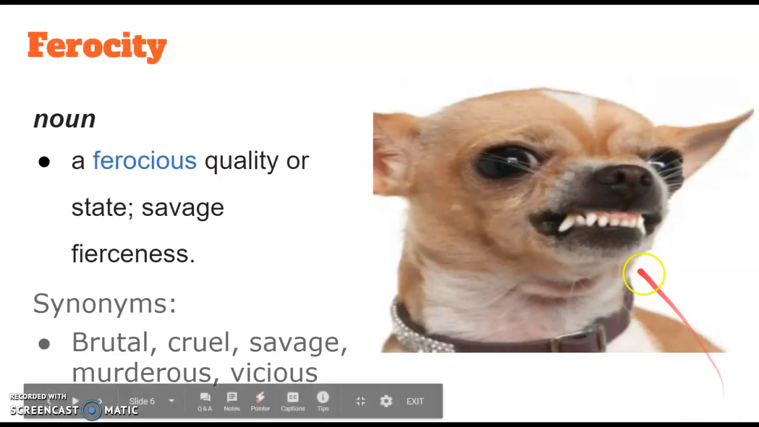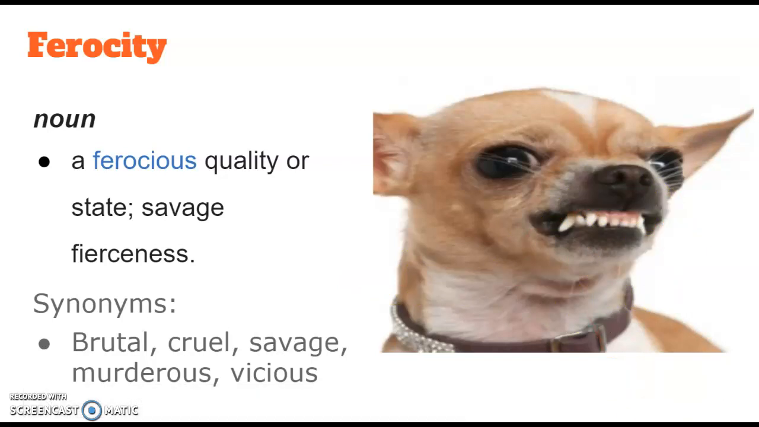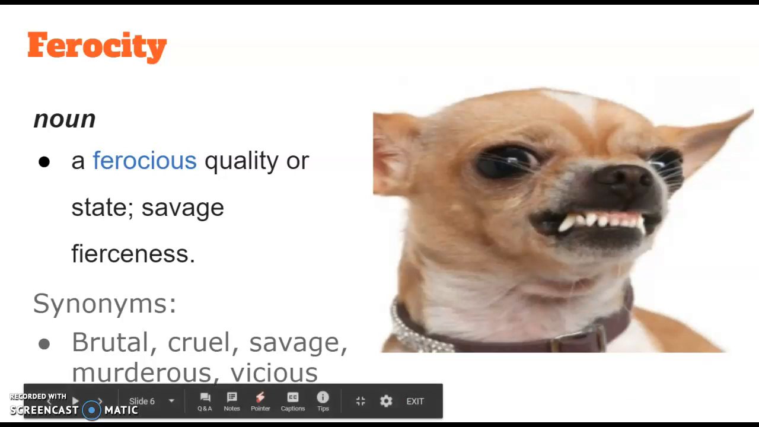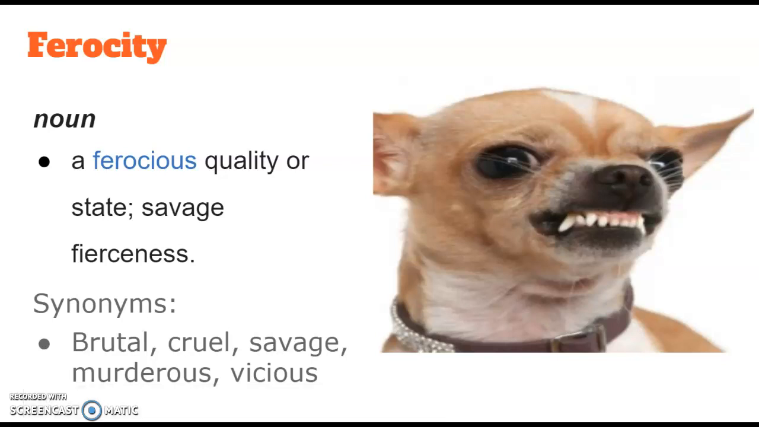So as you can see, this is the mighty Chihuahua dog, and he's baring his teeth at us in a ferocious or ferocity type way. This dog has ferocity. Another synonym for this would be brutal, cruel, savage, murderous, or vicious. So anything that is savage or fierce has ferocity.